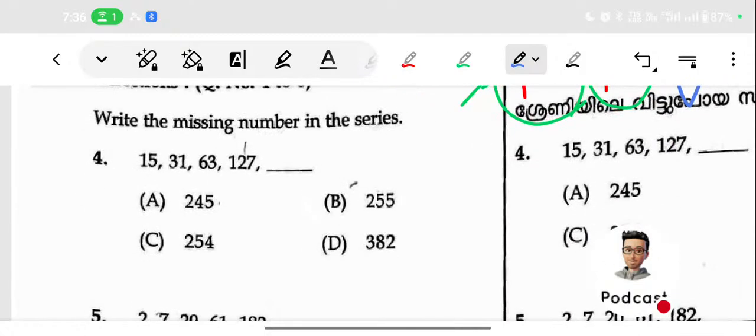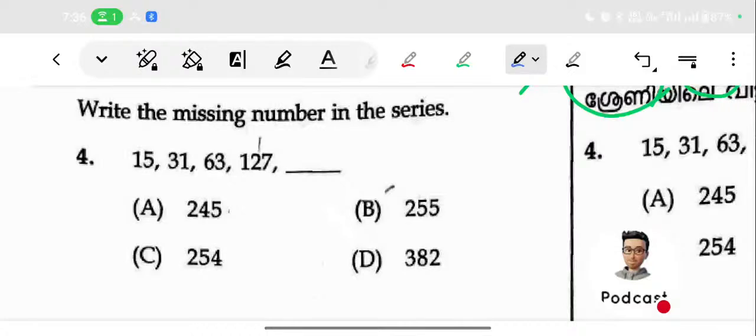Then we are moving into the next one. Next one is finding the missing number. You just want to find out the relation between the adjacent numbers, that's all. You want to make sure that each term is following the same pattern. For example, 15 then 31. What is the relation between this 15 and 31? Just find out the difference. There may be a difference, maybe a multiple, or multiple plus 1 or multiple minus 1. Anyway, you need to find out some particular relation.